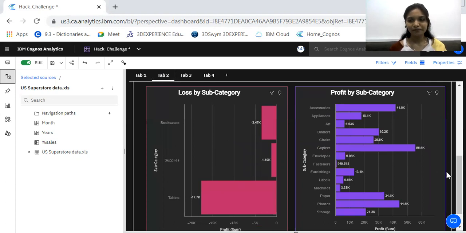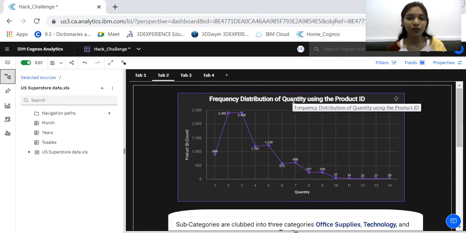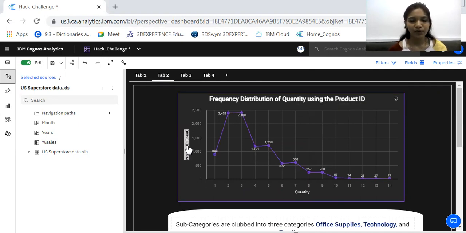Moving forward, the next graph shows you the frequency distribution of the quantity that was ordered. It is done using the product ID. So basically the x-axis gives you the quantity. Here quantity 1 and the number 900 depicts that the products that were ordered in quantity of 1 are 900, whereas the products that were ordered in quantity 3 were 2409.